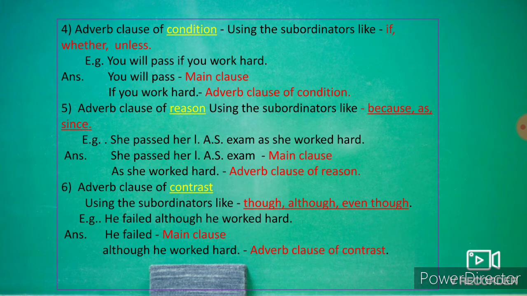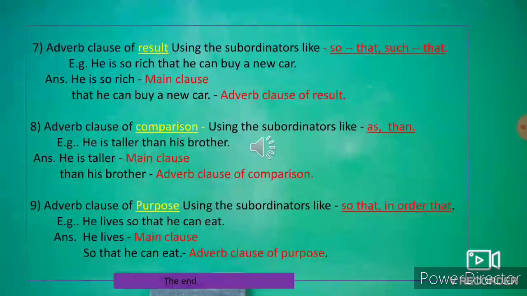Adverb clause of contrast, using the subordinators like though, although, even though. He failed although he worked hard. He failed is the main clause. Although he worked hard, although shows contrast. Adverb clause of contrast. Next example, adverb clause of result, using the subordinators like so that, such that. For example, he is so rich that he can buy a new car. He is so rich is the main clause. That he can buy a new car is an adverb clause of result.